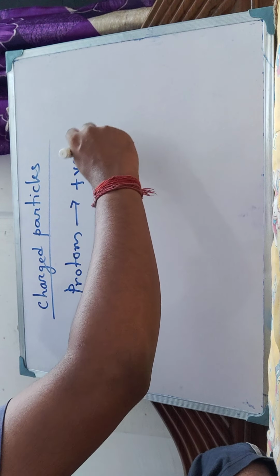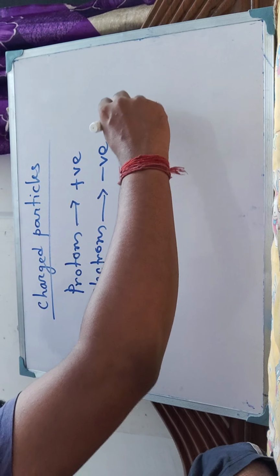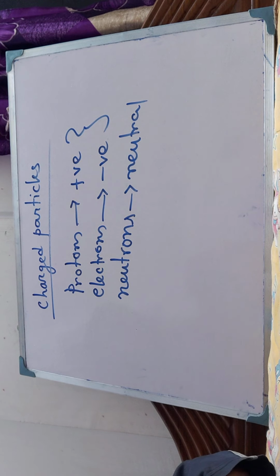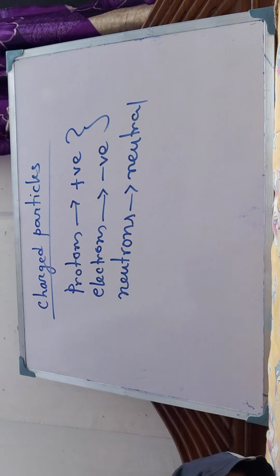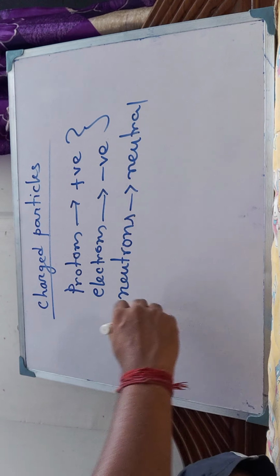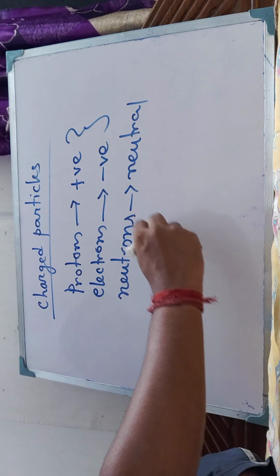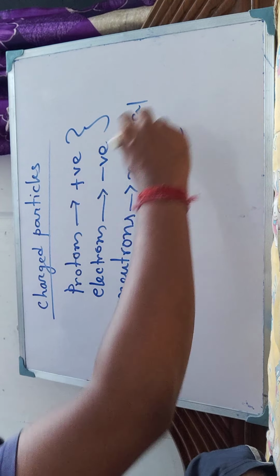So these three particles are there in an atom, and among these three particles, protons are positively charged, electrons are negatively charged, and neutrons are neutral in nature. So these are the charged particles, protons and electrons, present in an atom. Their mass may not be the same, but their charges are equal and opposite.